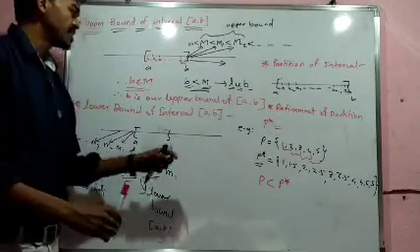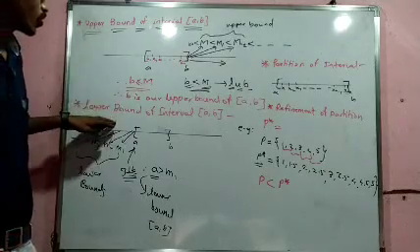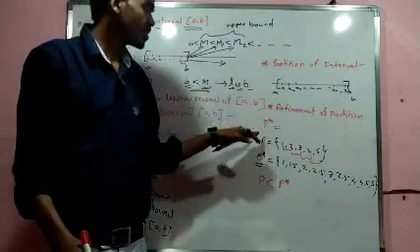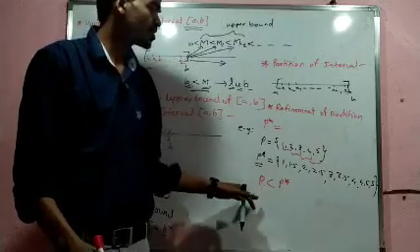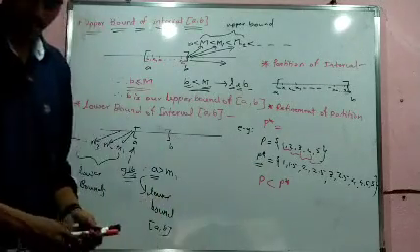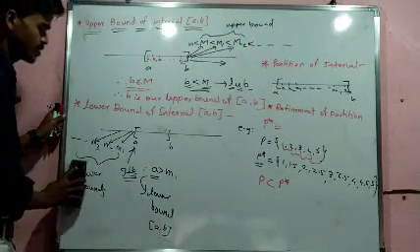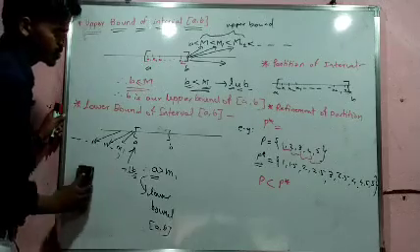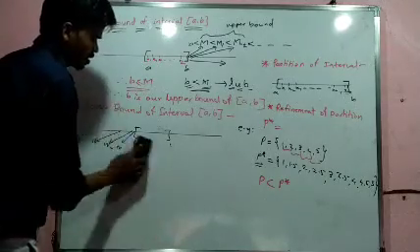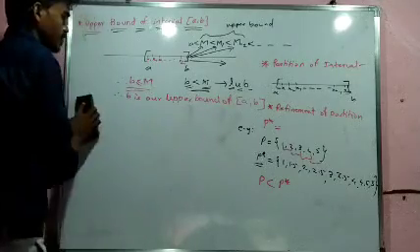After upper bound, lower bound, partition, refinement of partition, and norm of partition, we need to discuss upper sum and lower sum of a given function on interval AB.